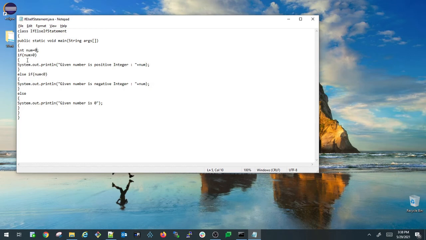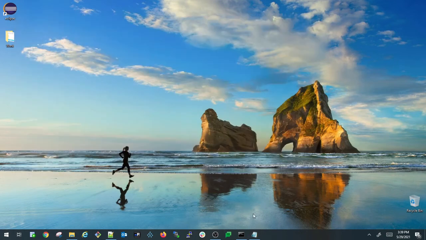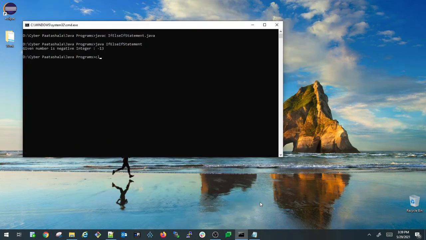So obviously if any of these conditions is not true, it will be executing the else block in the if else if statement. So it is going to print given number is 0. So let us compile and run it once again. Javac if else if statement, so it compiled successfully, and Java if else if statement. So if you see here, it printed me given number is 0.